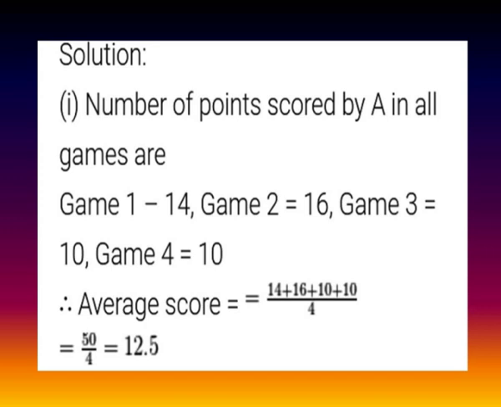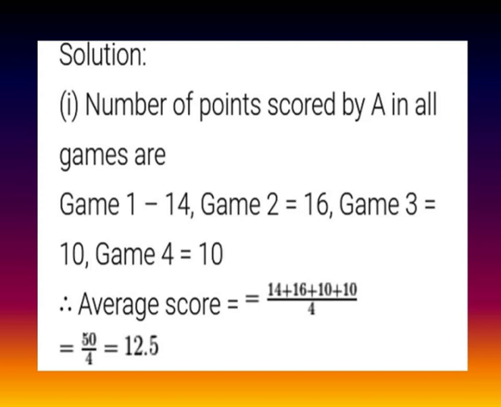Solution. In first subdivision we are going to find the mean score of A, which is also called the average score of A. So here the points scored by A in all games are: in game 1 the score is 14, in game 2 the score is 16, in game 3 the score is 10 and in game 4 the score is also 10.